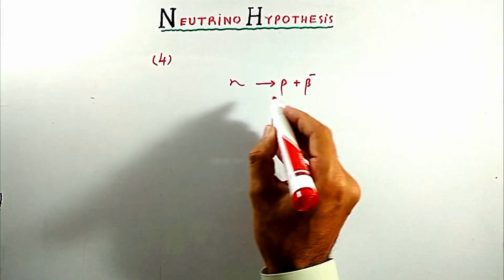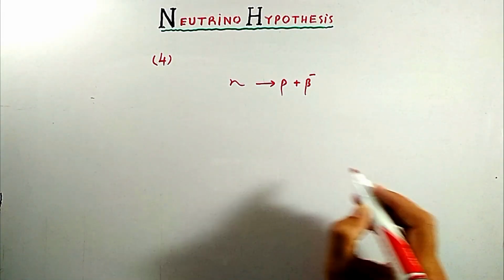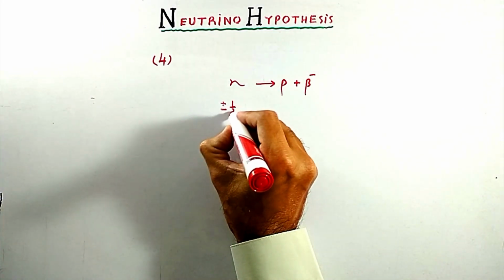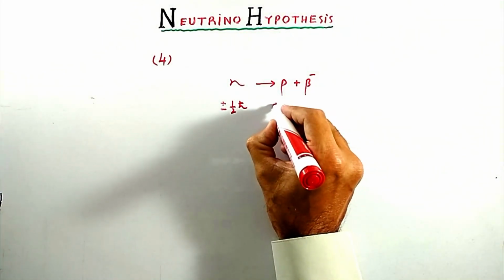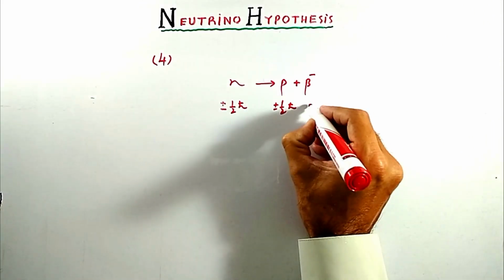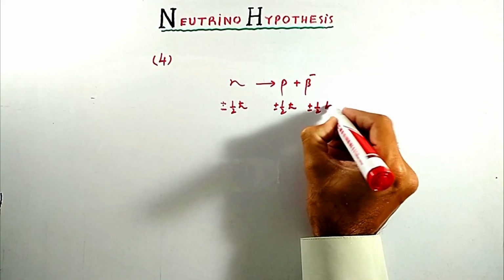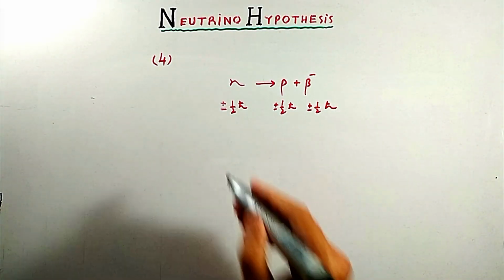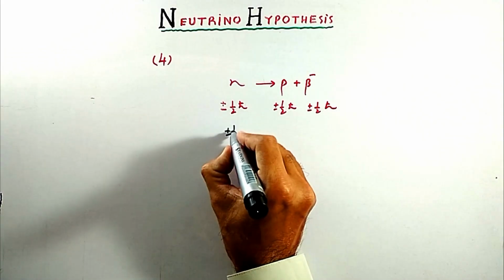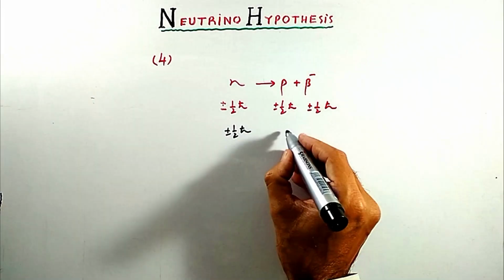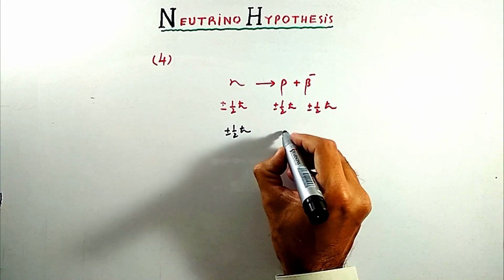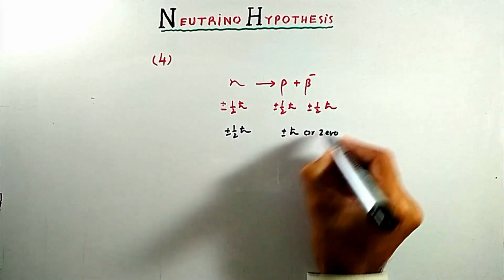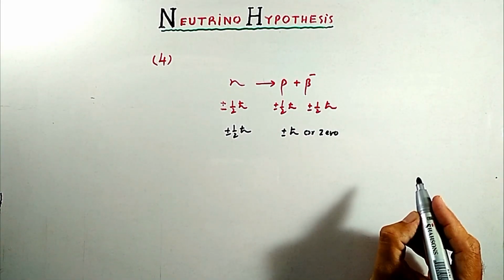Now neutron, proton and beta particle are fermions, then the angular momentum of neutron is equal to plus minus half h cut, proton plus minus half h cut, and for beta particle plus minus half h cut. If we see this, momentum is equal to plus minus half h cut, and momentum on this side is equal to plus minus h cut or 0, which is against the law of conservation of angular momentum.